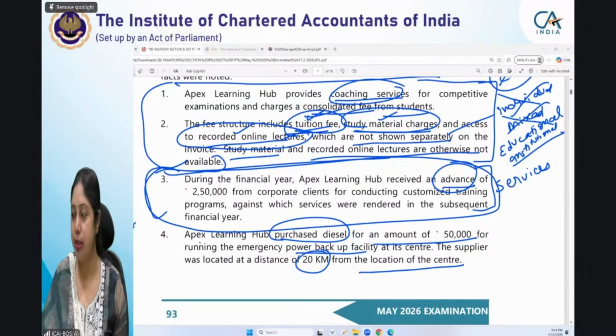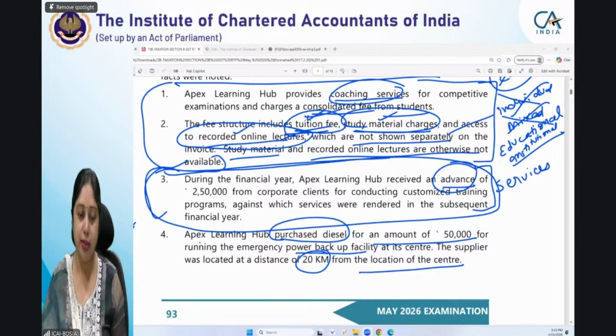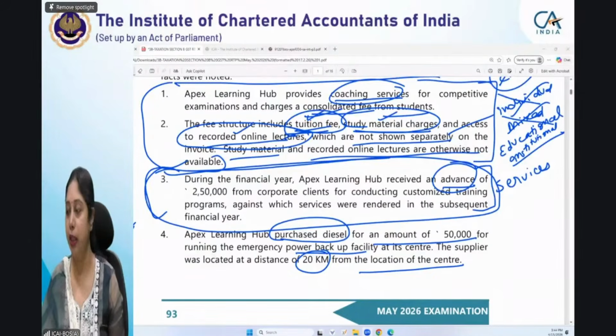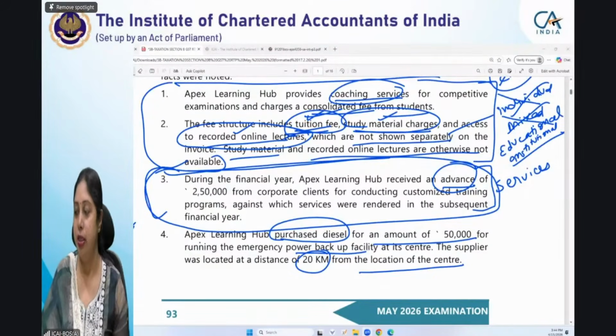Jaya, your answer is correct. Any answers from other students? Advance received for rupees 2,50,000 from the corporate clients for conducting some customized training, जिसको आपको बाद में services provide करनी हैं, लेकिन अभी आपको advance मिल गया है. जया का आंसर ठीक है.